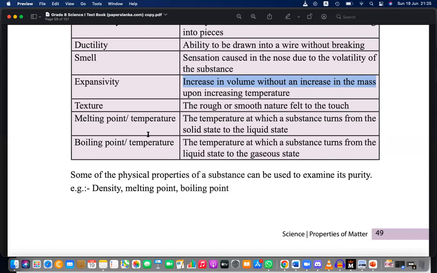So I'll give you an example. Boiling point of water is 100 Celsius. Melting point of ice is 0 Celsius. So what is the meaning of this? Melting point, boiling point.